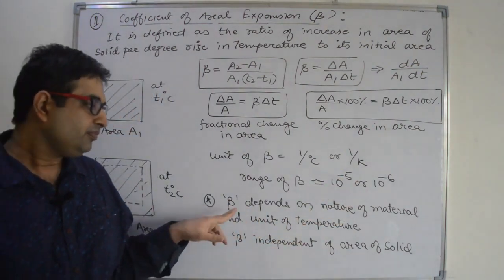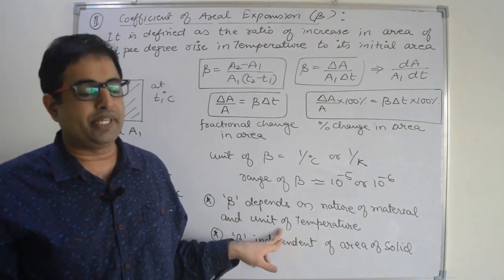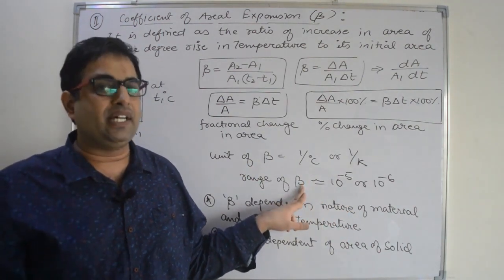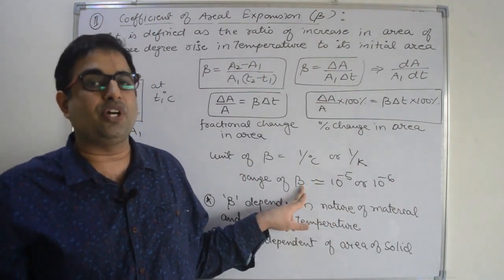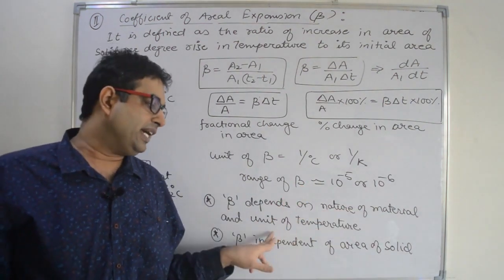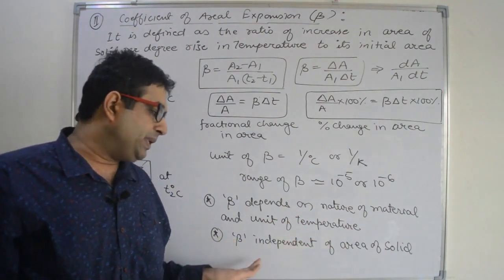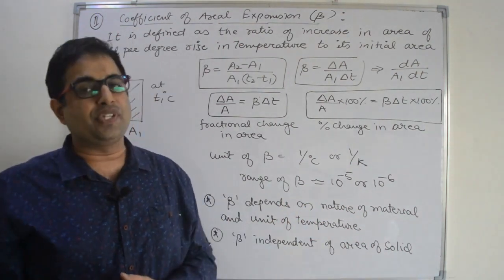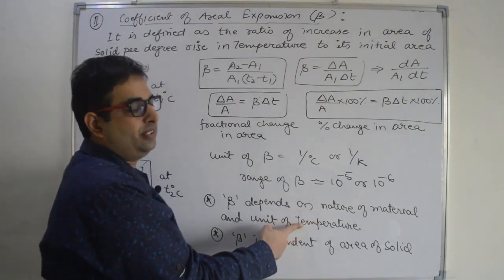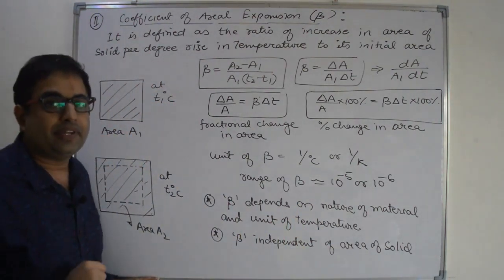Next point, beta depends on the nature of material and system of unit of the temperature. If we change the material, value of beta will change. Beta, alpha are the properties of material of the solid. So they depend on nature of material and system of unit of temperature. Next, beta is independent of area of the solid. Beta value depends only on material and system of unit. It will not depend on the area of the solid.